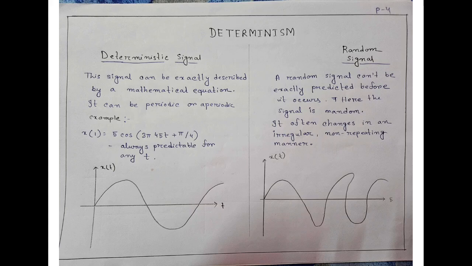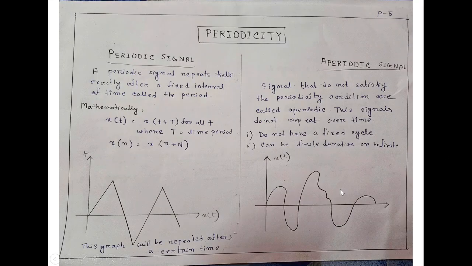So there is a graph for a deterministic signal, and the next one is random signal. A random signal cannot be exactly predicted before it occurs. We can find it after its occurrence. So here the signal is random and it often changes in an irregular, non-repeating manner. There is a graph of a random signal where the signals are random. They are not described by a mathematical equation. They are randomly selected.